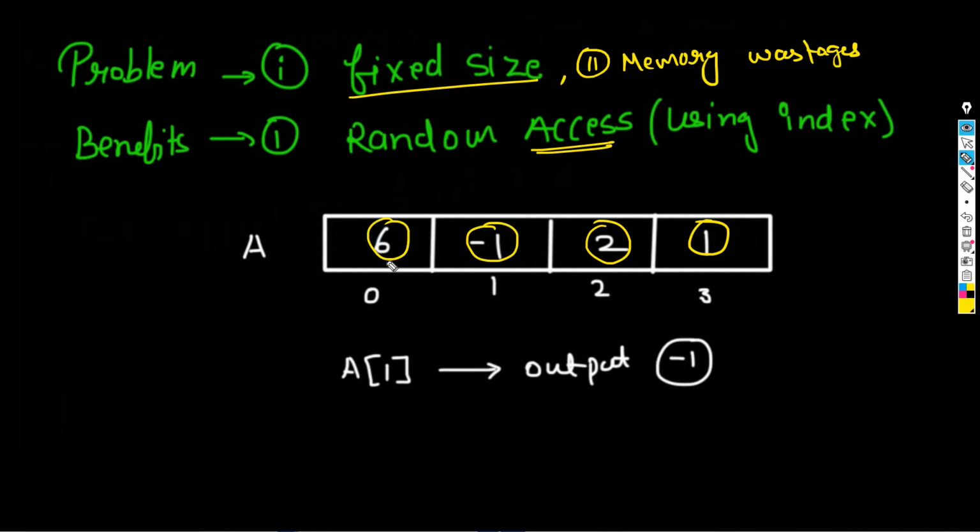If you need this data, you have to first find this data. This data will tell you about the next data, and that one will tell you about the next. This is sequential order. But in the array, what is happening? We can access any data.